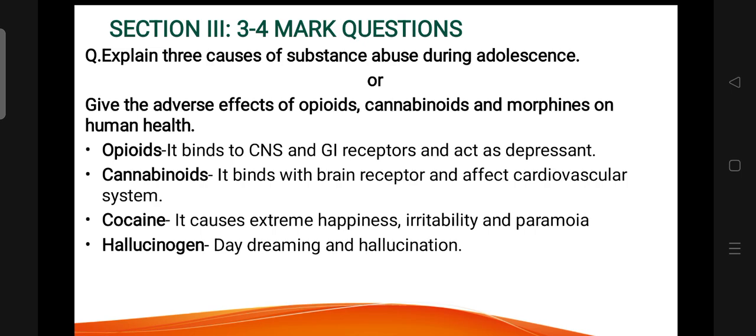Explain three causes of substance abuse during adolescence, or give the adverse effect of opioids, cannabinoids, and morphines. Opioids: it binds to CNS and GI receptor and acts as depressant. Cannabinoids: it binds with brain receptor and affects cardiovascular system. Cocaine causes extreme happiness, irritability, and paranoia. Hallucinogen: daydreaming and hallucination.